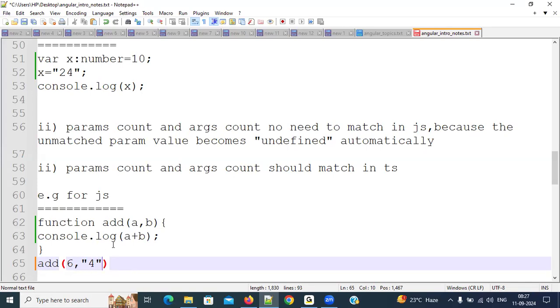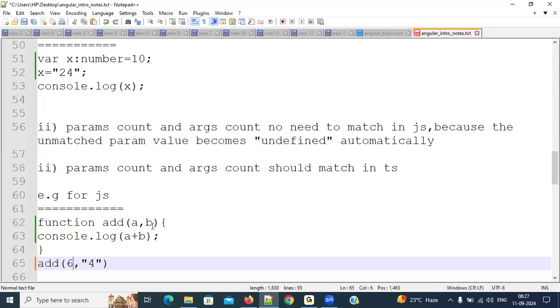Why? Because the a value is a number, but the b value is a string, because I'm keeping this 4 in double quotation marks. So what is the point I told? If any one of the values or both values are strings, then plus will work like a concatenation operator. So it will place 6 and 4 side by side. Since we are placing 6 and 4 side by side, we think that is 64. Clear, everybody? Please respond. Yes, sir. Okay, right.